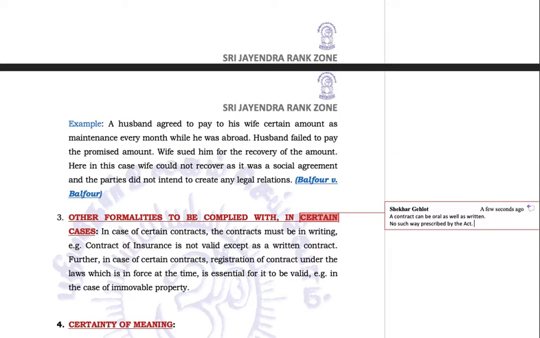A contract can be oral as well as written. Our Indian Contract Act does not prescribe that a contract has to be written only. It can be an oral contract as well. Oral contracts are also enforceable.